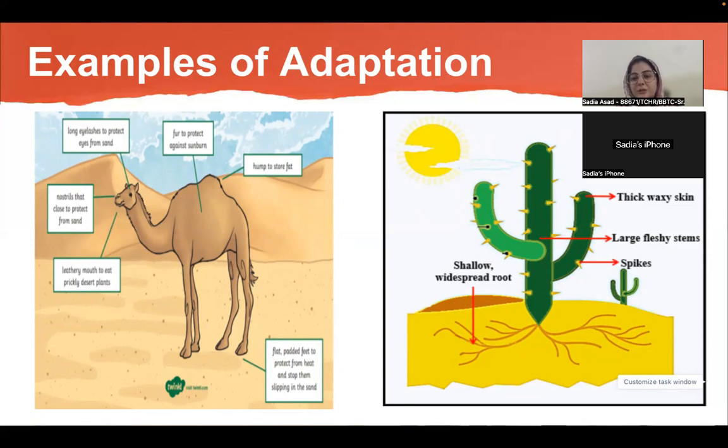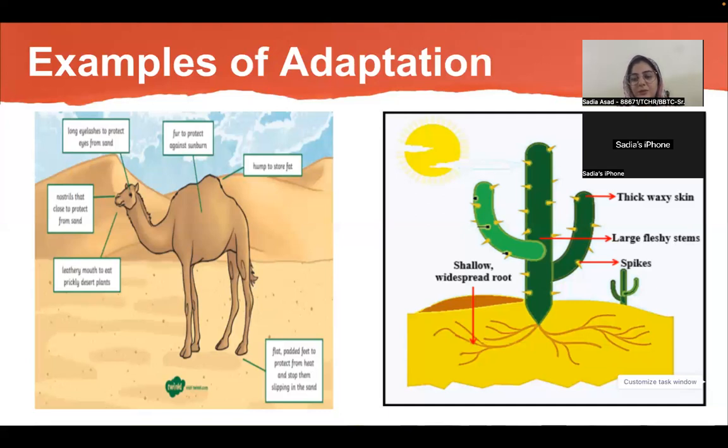On the other hand, we have an example from the plant cactus. As we know, cactus survives in a very harsh climate, so it has a very thick stem or leaves which store water for a long period of time. It has a waxy cuticle or layer on its upper side which helps prevent the evaporation of water, as there is low rainfall in the desert.